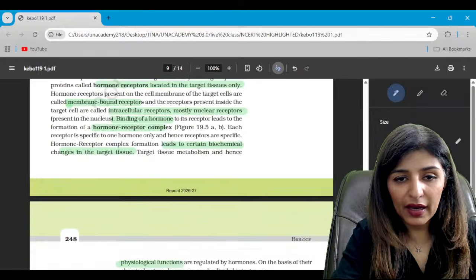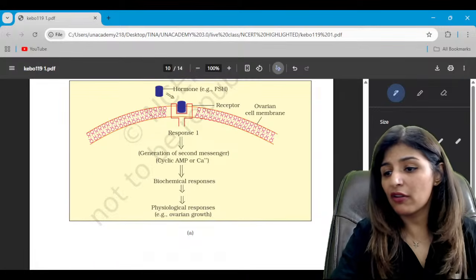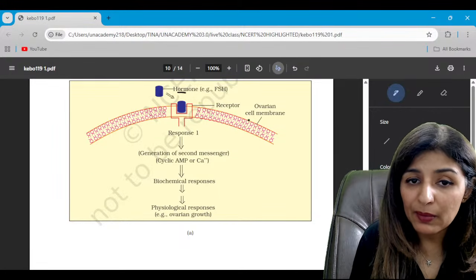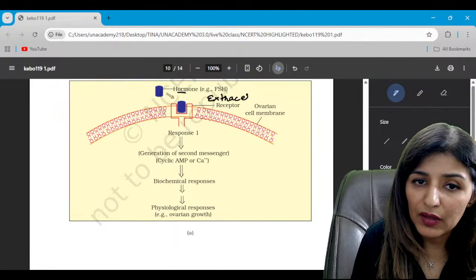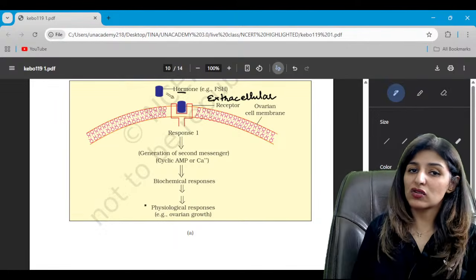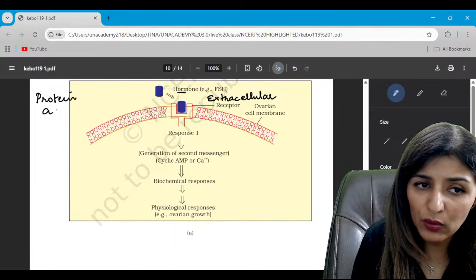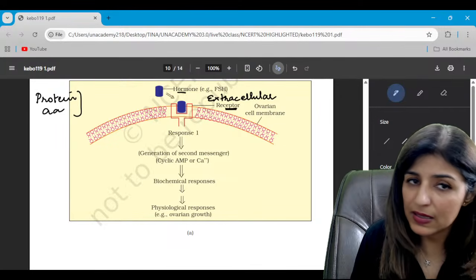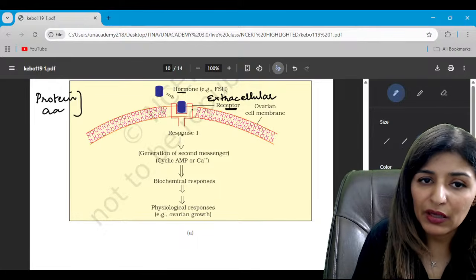And here we have this very important diagram showing the mechanism of hormone action. So see, this hormone is binding to the receptor present on the membrane, right? So this hormone has an extracellular receptor. So which hormones will have extracellular receptors? All the protein hormones, proteinaceous hormones, amino acid derivatives, all these hormones will have extracellular receptors. Is that clear?